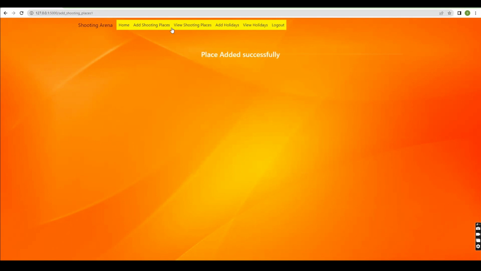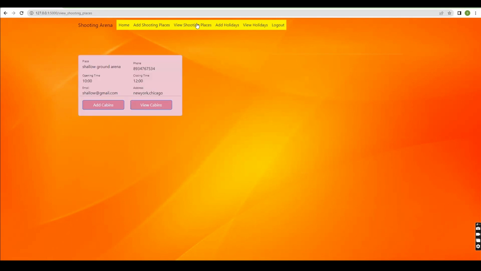Added place successfully. After adding the shooting places, they can view them in the view shooting places page.